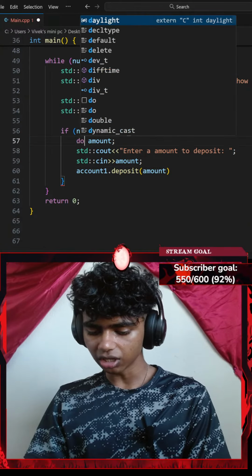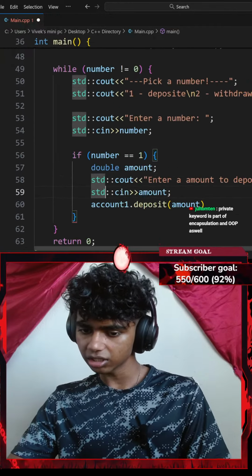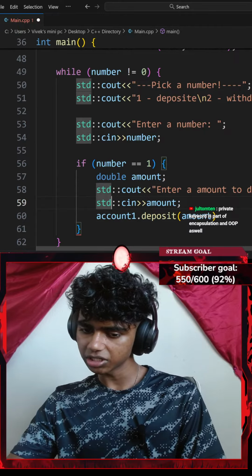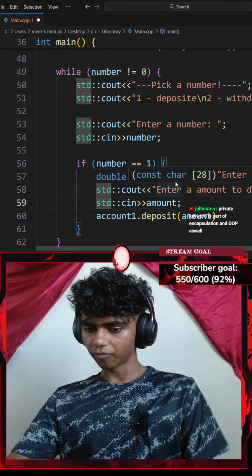Honestly, I might actually typecast this to a double. Private keyword is a part of encapsulation and object-oriented programming as well.